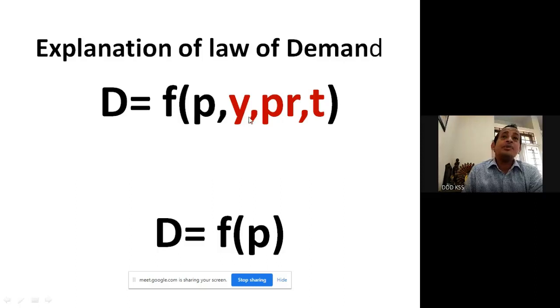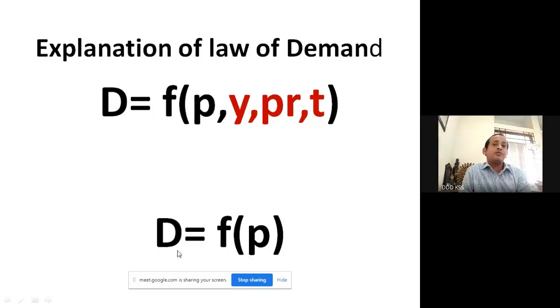So as we have assumed that the consumer income, price of the related goods, and taste of the consumer will remain the same, we can say that demand is the function of price.